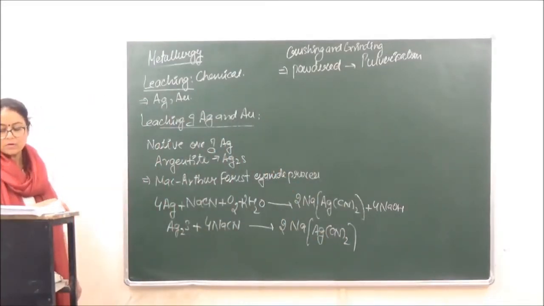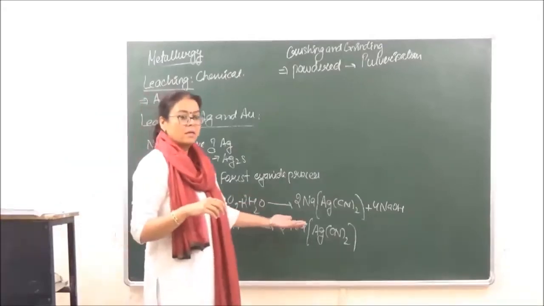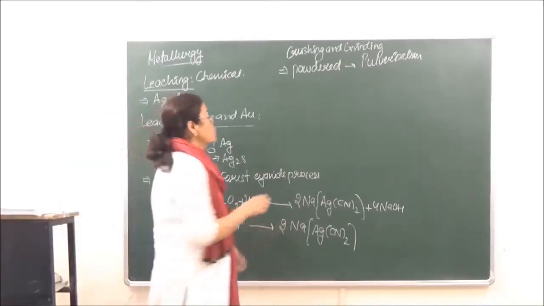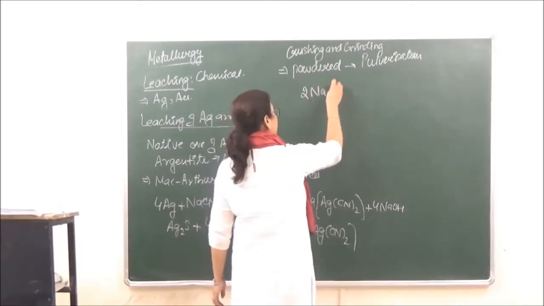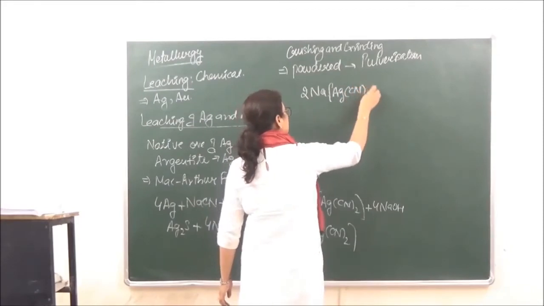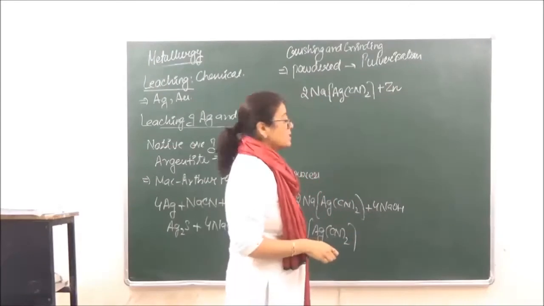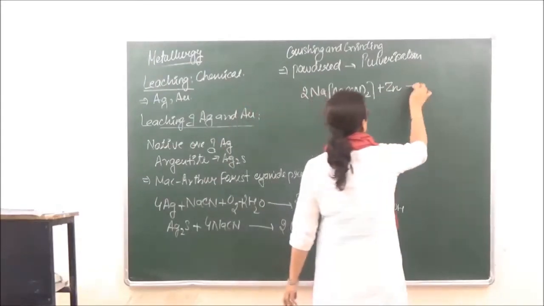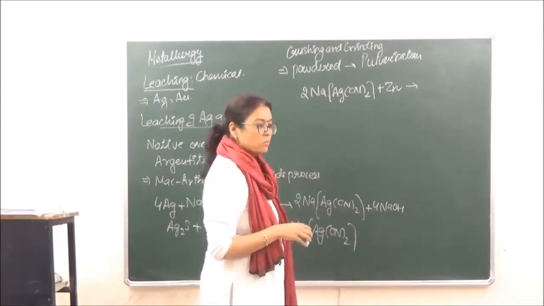Now this compound which we have got has to be treated with some more active metal. So suppose we are treating this with zinc. If we are treating it with zinc, then zinc is going to displace silver from here because zinc is more reactive.